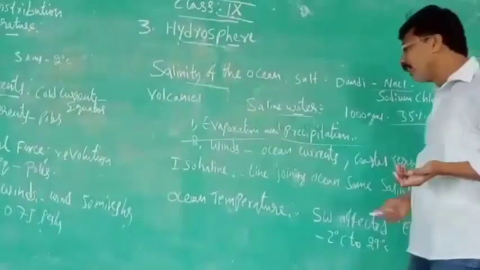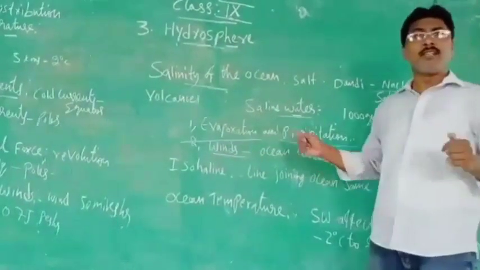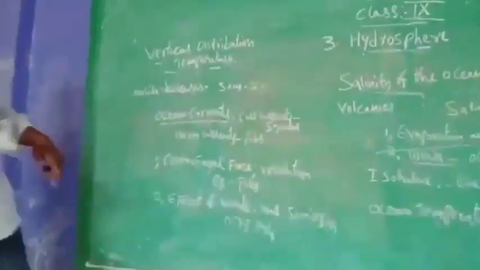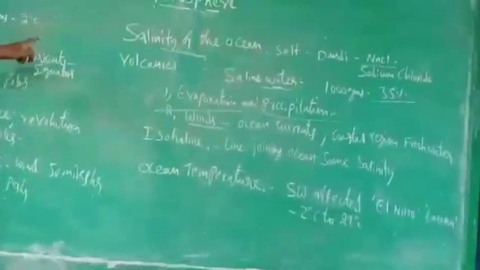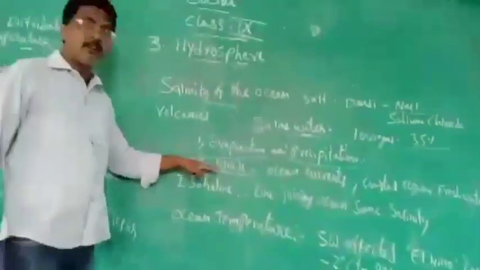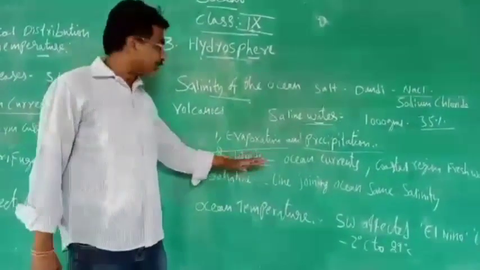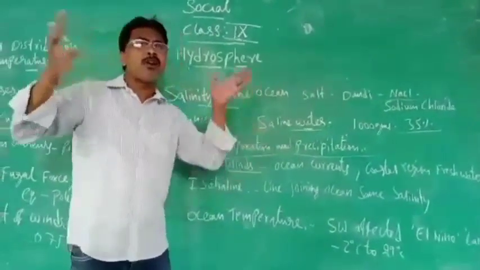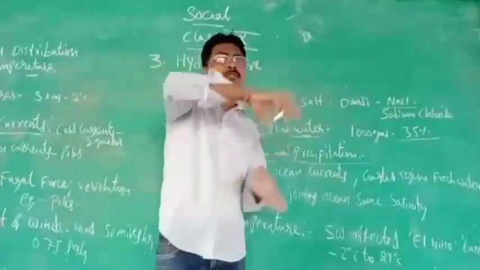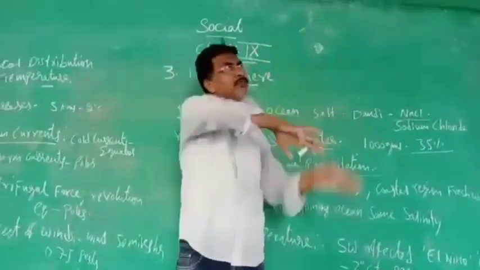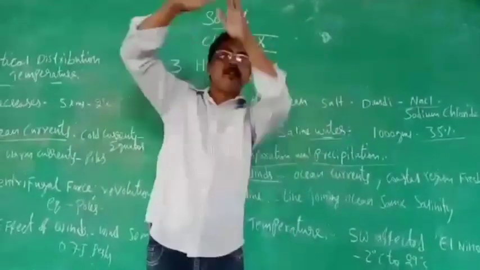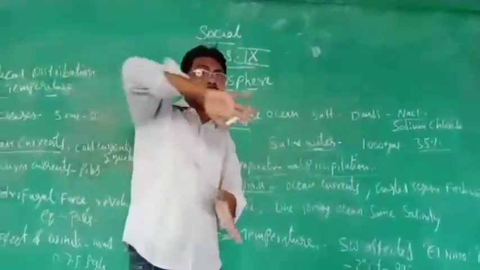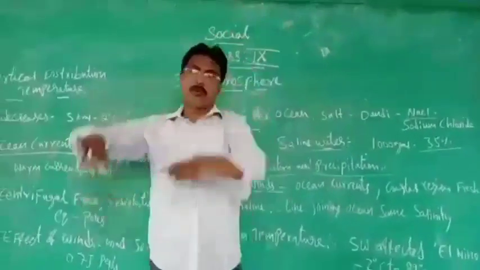And the next one, you see, winds. Another one, salinity by winds. Winds means ocean currents. Ocean currents means what? The rise and fall of the tides. You see the tides will rise and fall, the crest and the trough, going up and down.